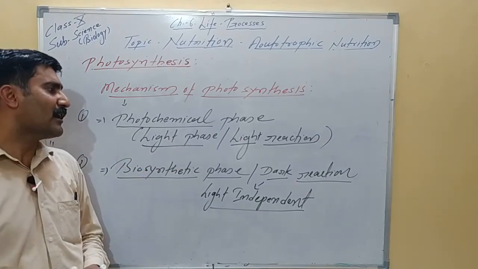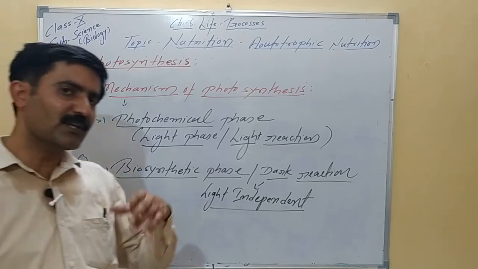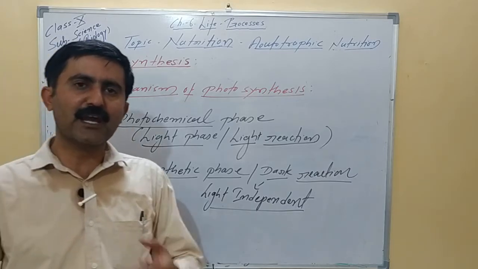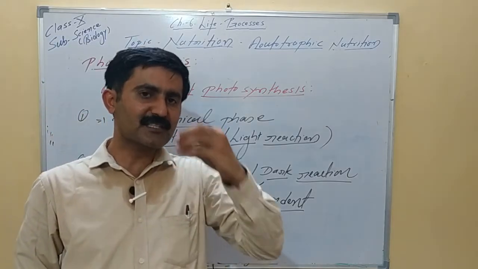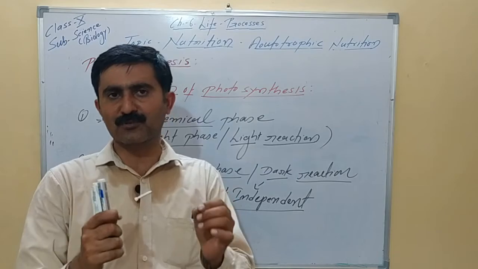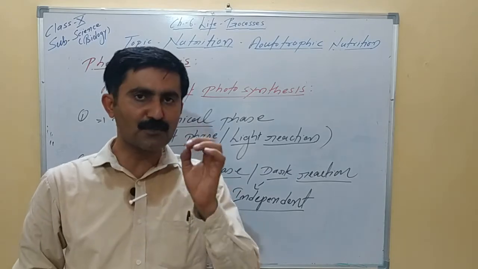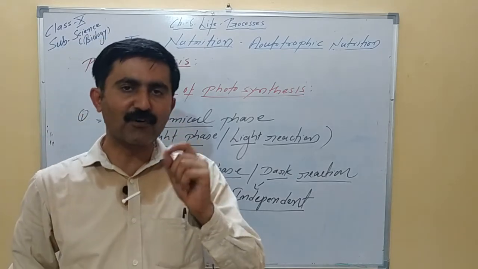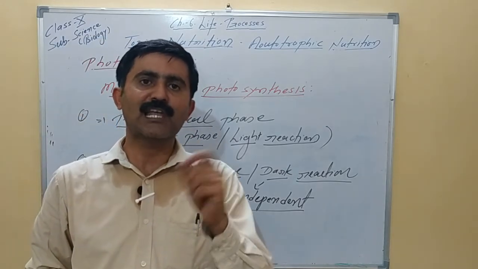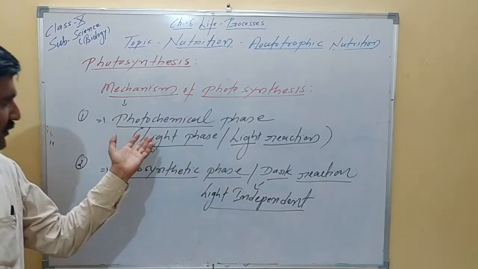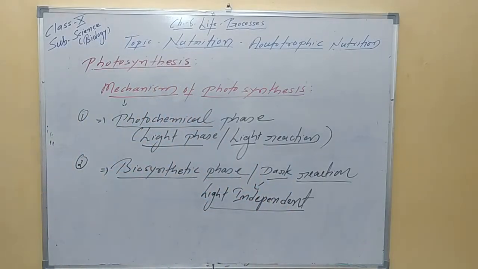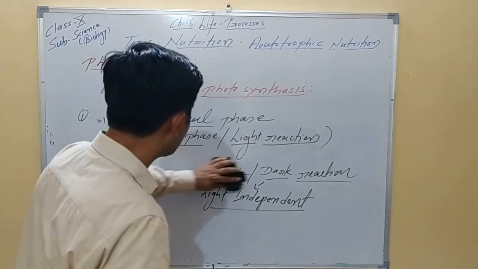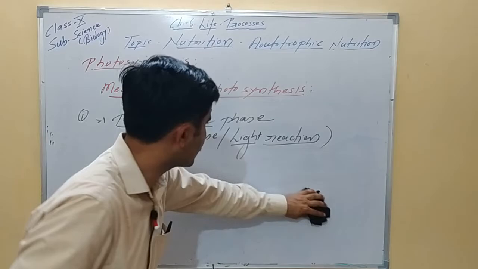So what will happen in the photochemical phase? As we learned in the story, sunlight falls on the chlorophyll pigment. Chlorophyll pigment absorbs the radiation energy, and this absorbed radiation energy is used to break the water molecule. So here the most important event that takes place is the splitting of the water molecule, and that splitting of the water molecule is known as photolysis. So let's look into the major steps of the photochemical phase. Then we'll talk about the biosynthetic phase or the dark reaction.